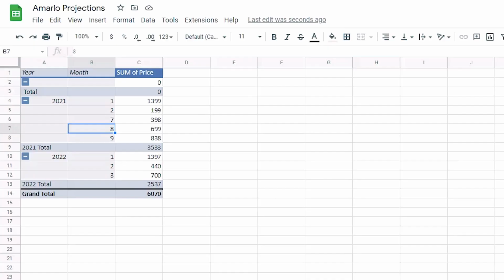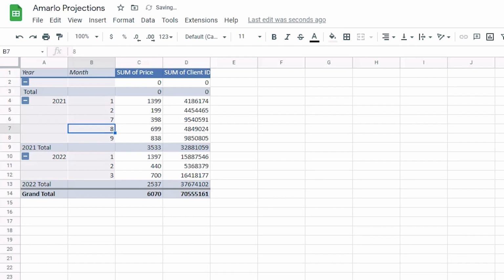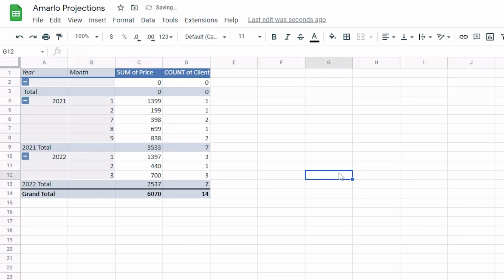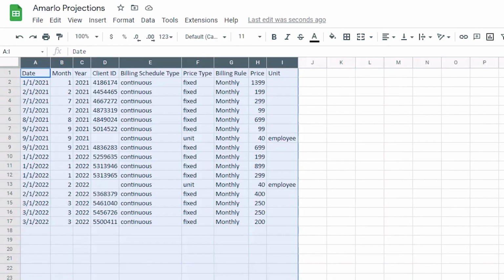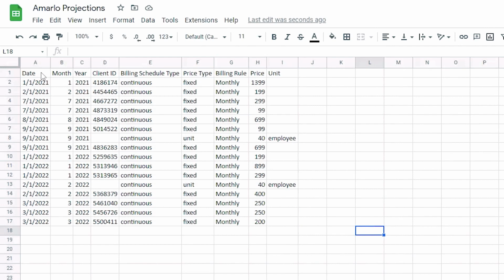I'm also going to add in a client ID section to the values here just to show the count of how many customers there are for this particular month. And we can start making a table that will allow us to project out what we're going to see in the next quarter, the next year, and beyond. So we're going to go ahead and take a similar structure to this table here.